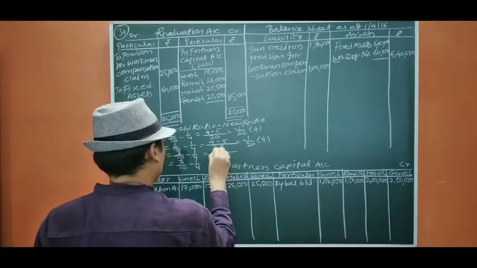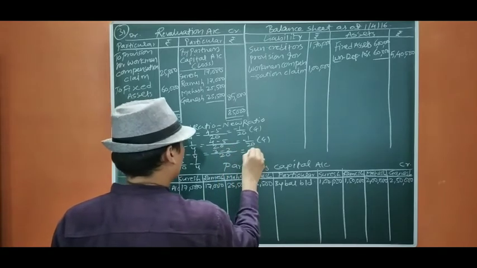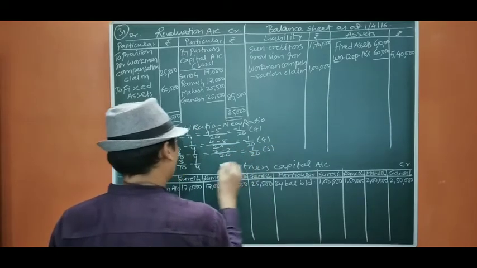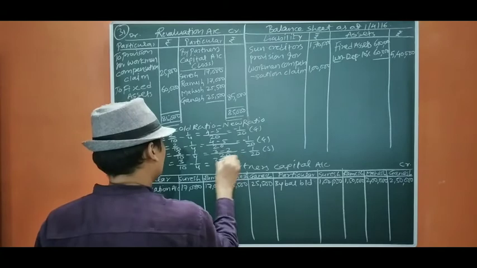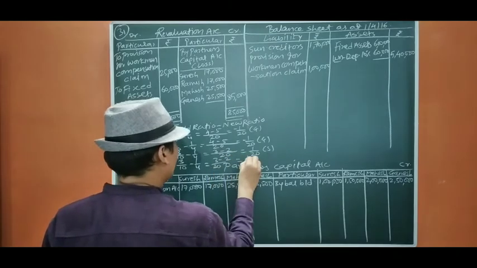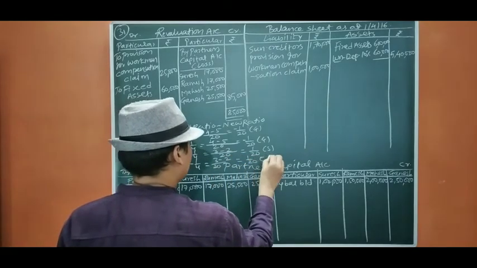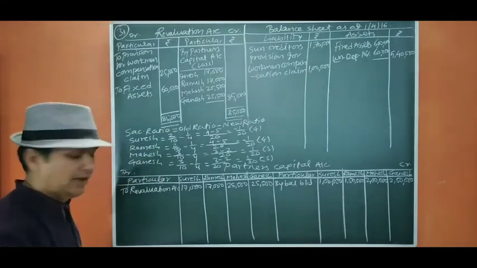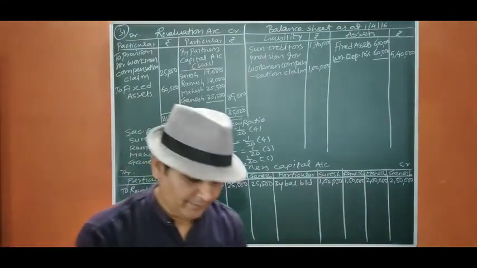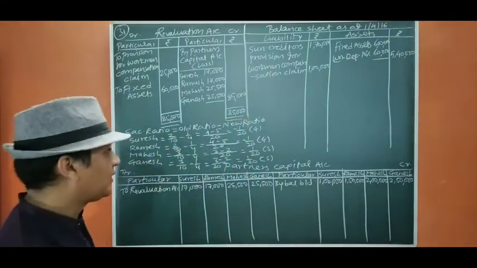3 minus 2 equals 1 by 20. This is the sacrifice. In the same way, 3 minus 2 by 20 should be 1 by 20. This is the sacrifice. So Mahesh and Ganesh are sacrificing. Now we are going to find out the ratio.